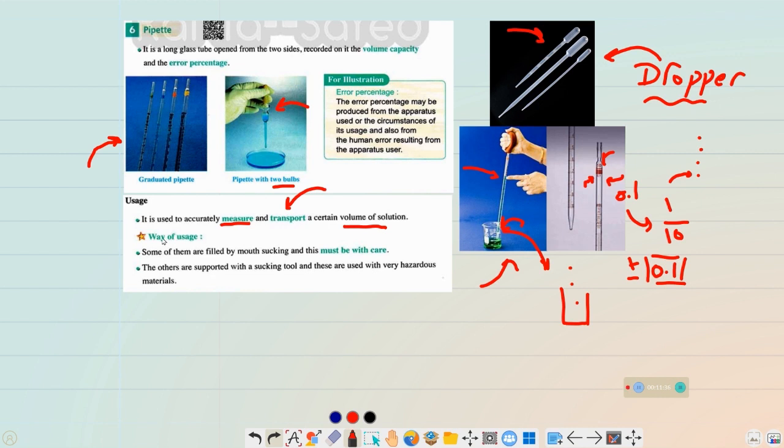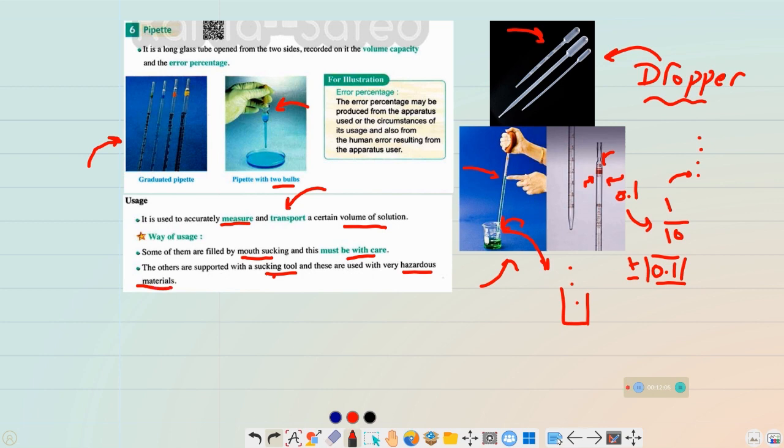As for the way of usage, as I told you, some of them are filled by mouth sucking, so you're vacuuming it by mouth, and this must be done with care to not swallow the solution by mistake. The others are supported with sucking tools, and we mainly use them with very hazardous materials like acids.